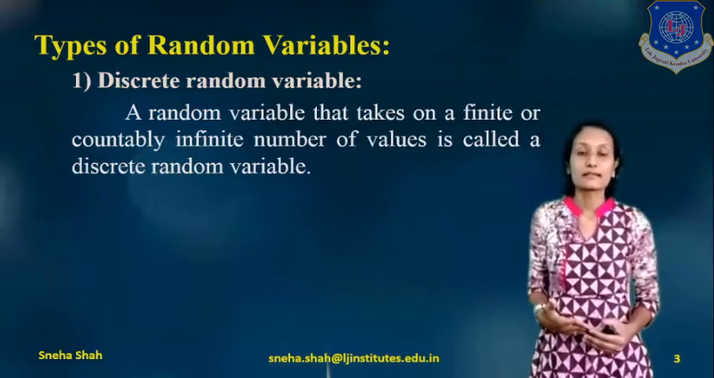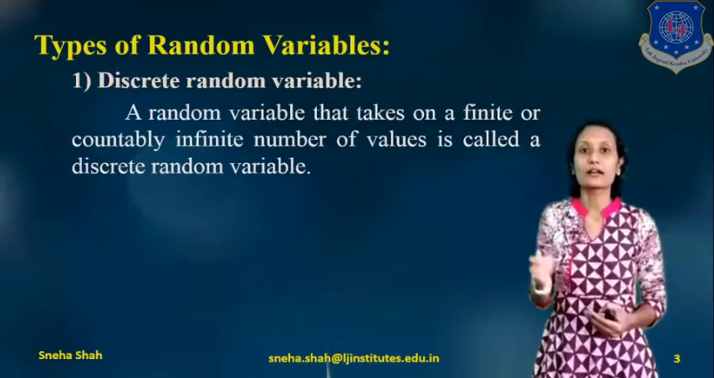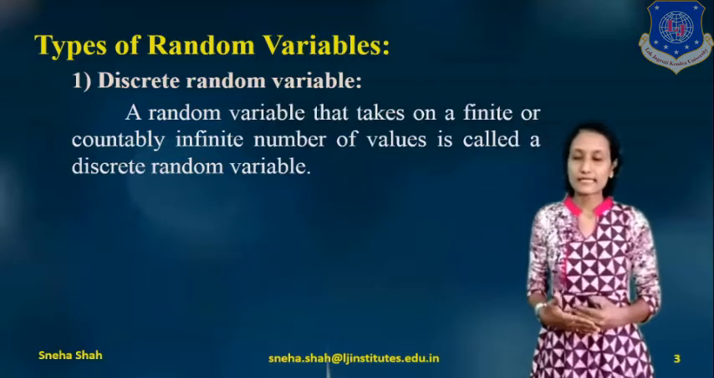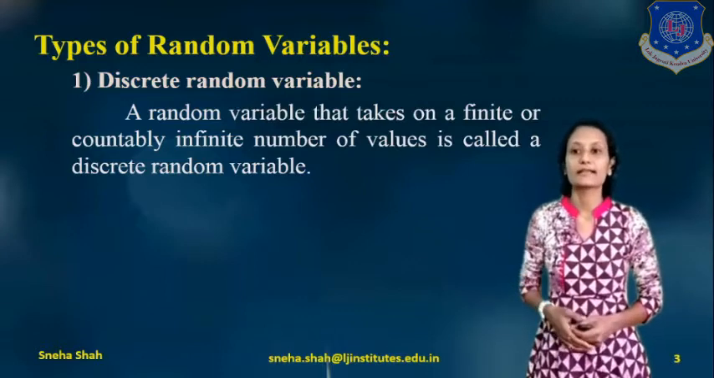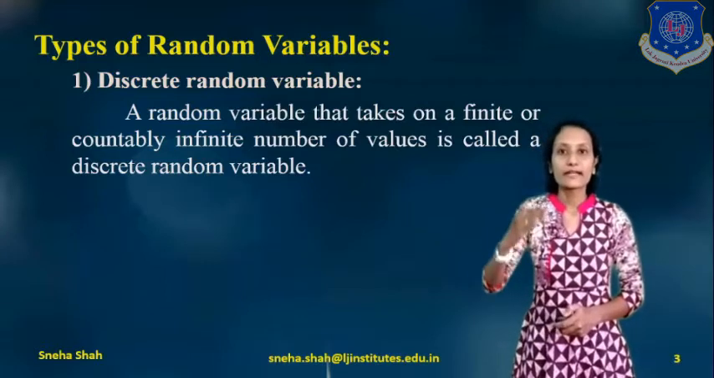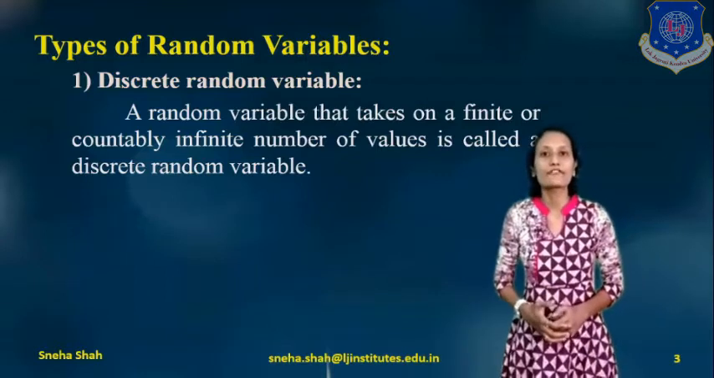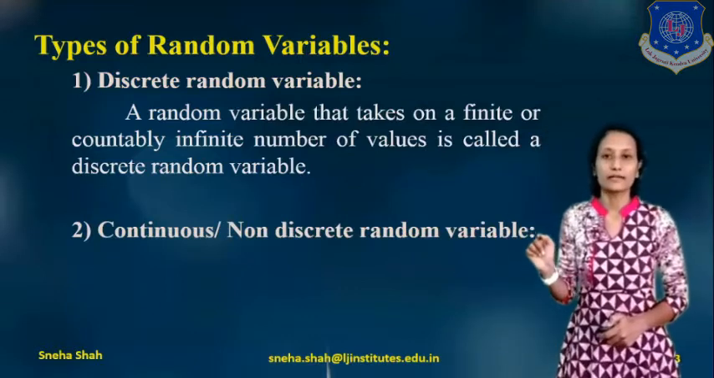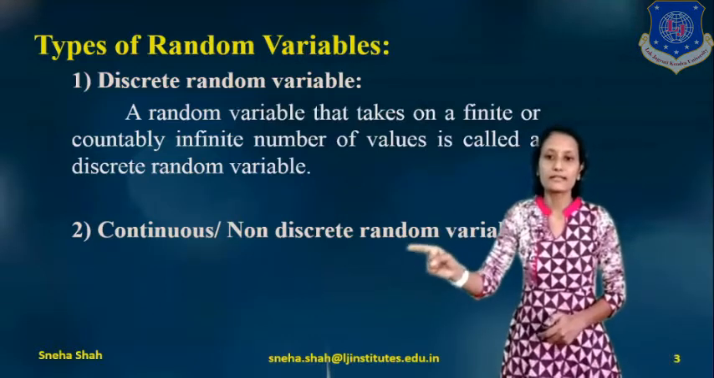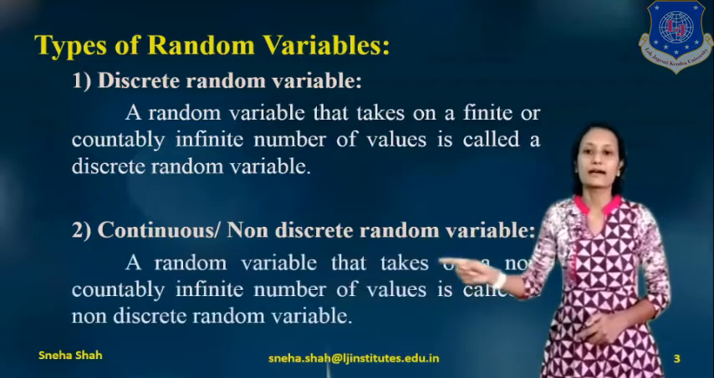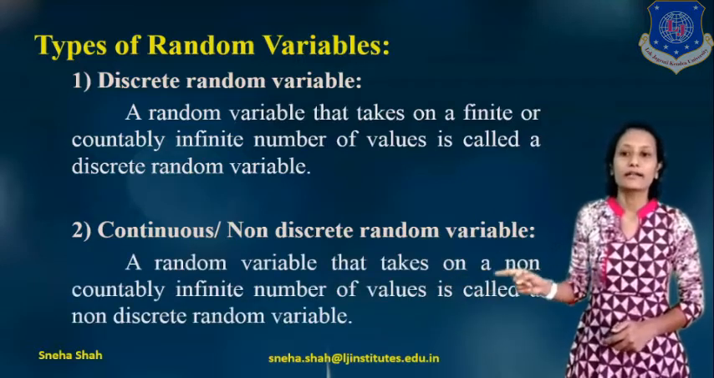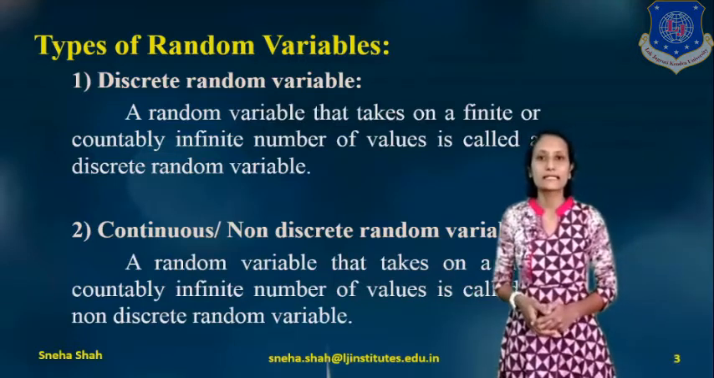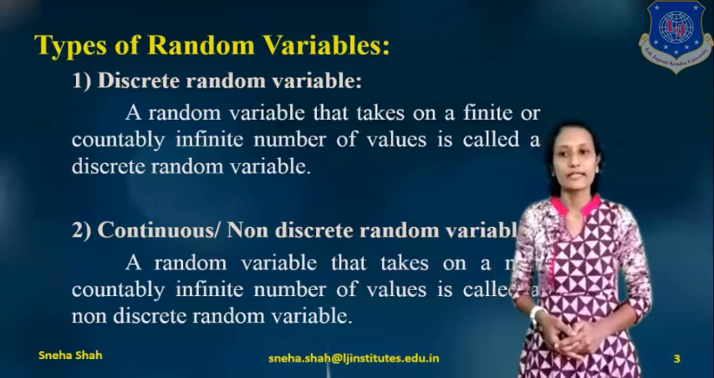Now what is the meaning of this? Suppose we can count the number of samples, then it is considered a discrete random variable. And suppose we can't count the number of samples, then it is considered an infinite number of samples, right? This kind of random variable we consider as a continuous or non-discrete random variable. A continuous random variable is defined as a random variable that takes on a non-countably infinite number of values, and it is known as a non-discrete or continuous random variable.